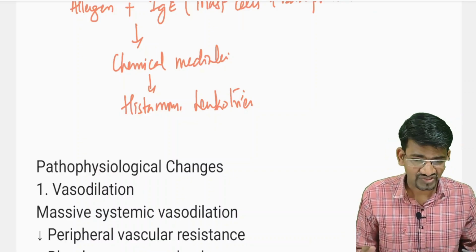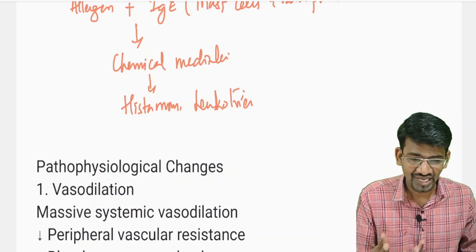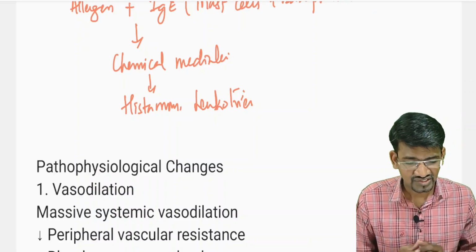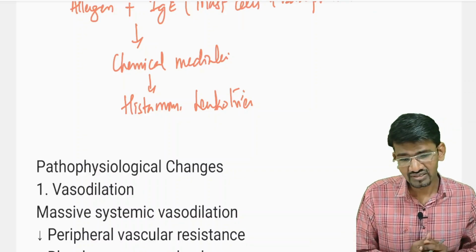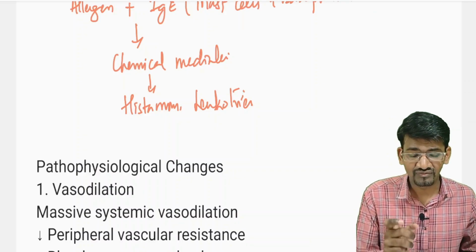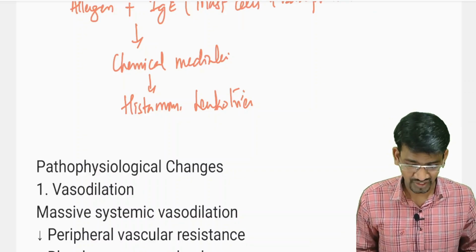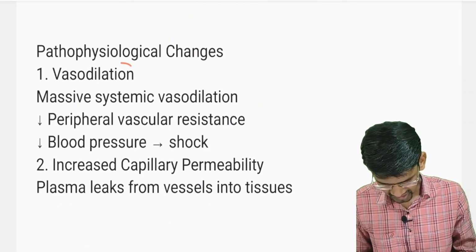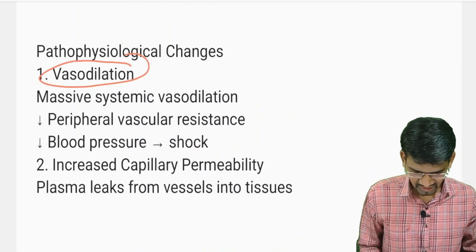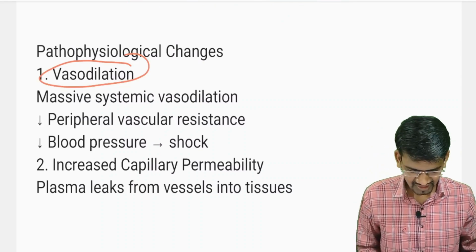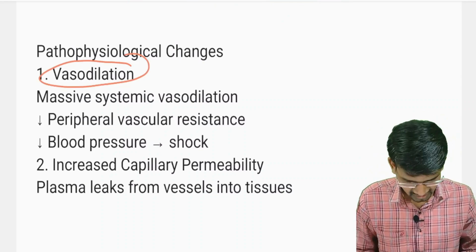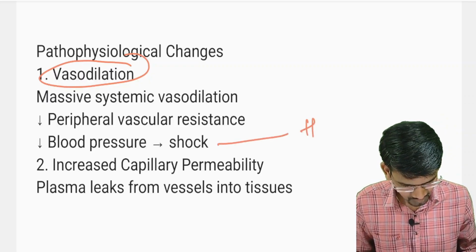Because of the vasodilation, the plasma seeps into the extracellular spaces, and the blood volume gets reduced. The intravascular fluid volume decreases. Because of the vasodilation, there is a decreased peripheral resistance and the blood pressure goes down. That is what we call hypotension.